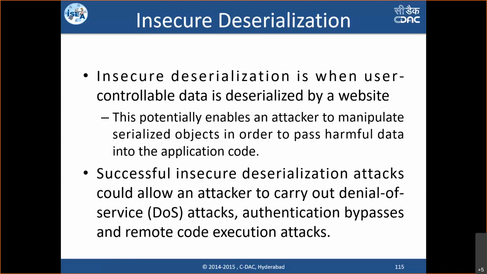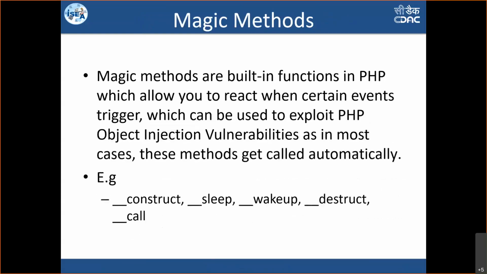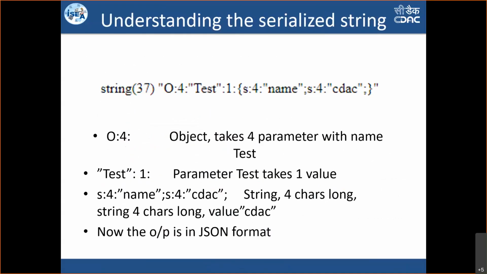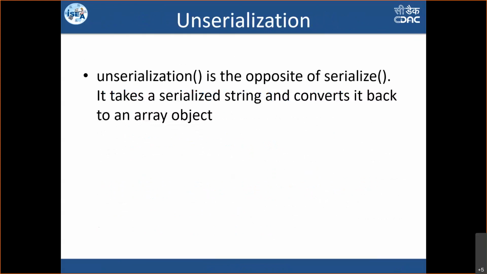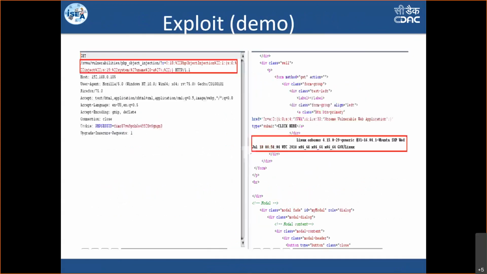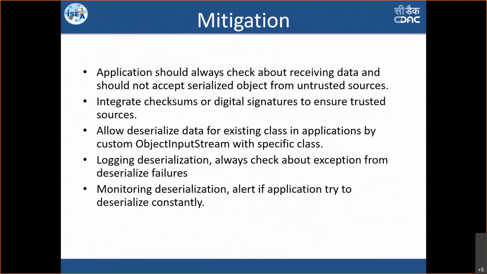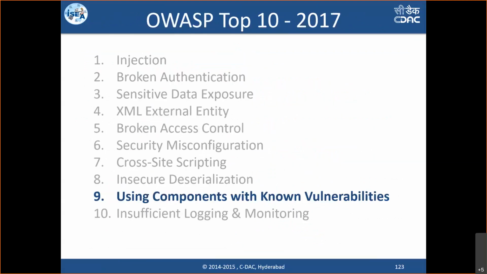So the logic of doing deserialization on user controllable data itself, we should avoid in our application so that this vulnerability does not get exploited. If we are doing this, the application would definitely be vulnerable to insecure deserialization. So we need to take care of that and do proper activity. A coding example is given here. Definitely you can look into them. Then the last but one is using components.